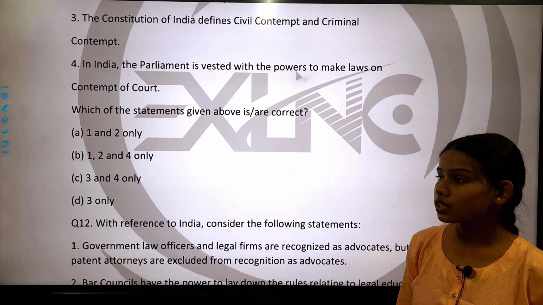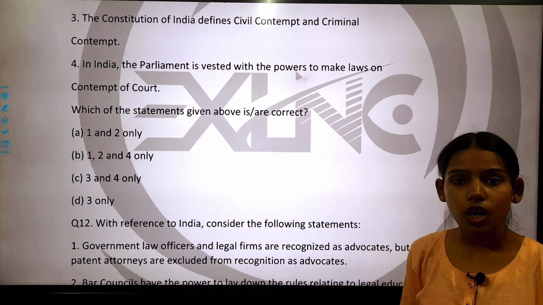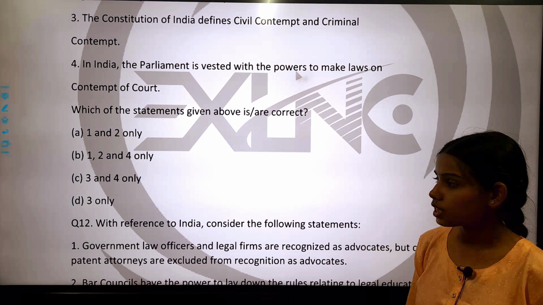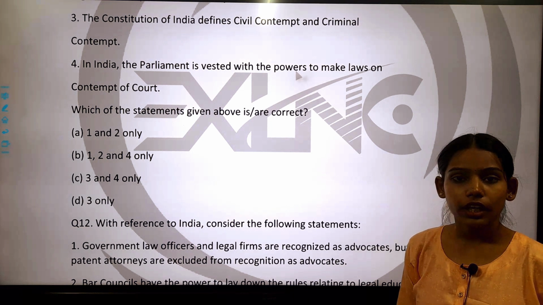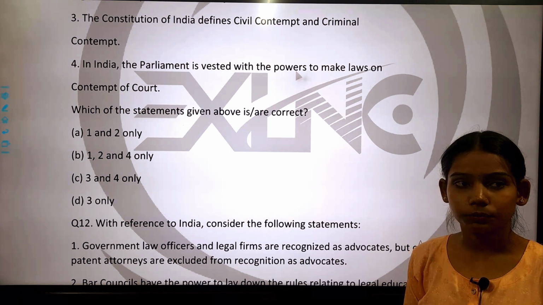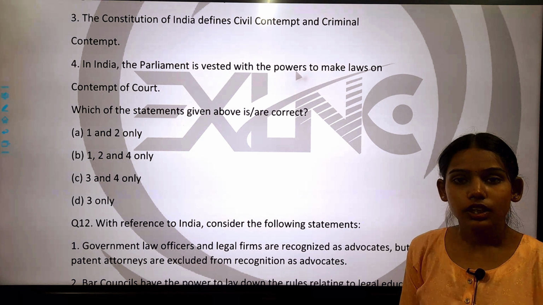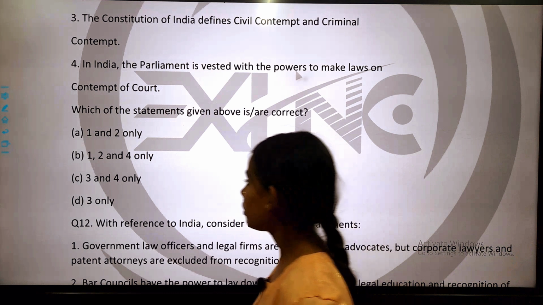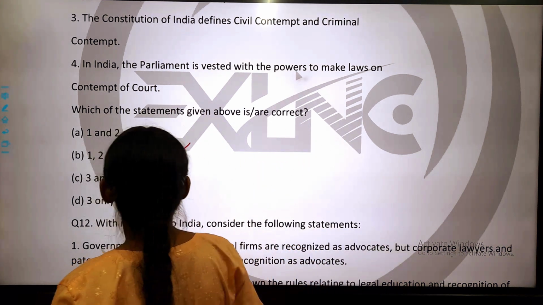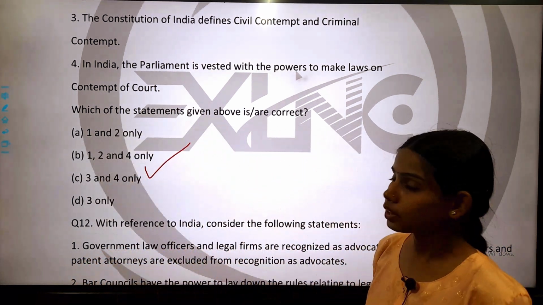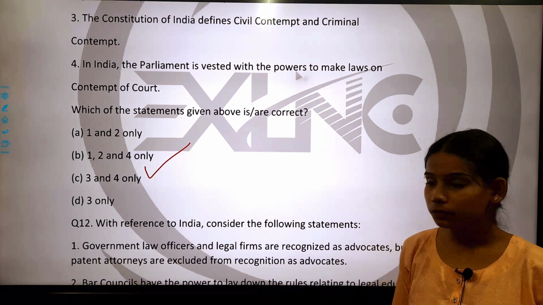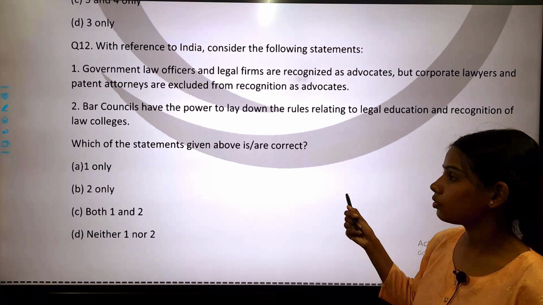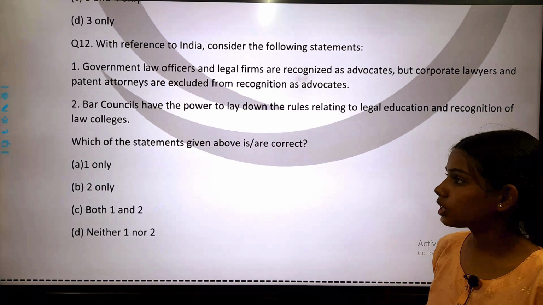Option A is 1 and 2 only. Option B is 1, 2 and 4 only. Option C is 3 and 4 only. And option D is 3 only. So the correct answer of this question is option B, that 1, 2 and 4 are the correct statements and statement 3 is wrong. Now come to next question. Question number 12.